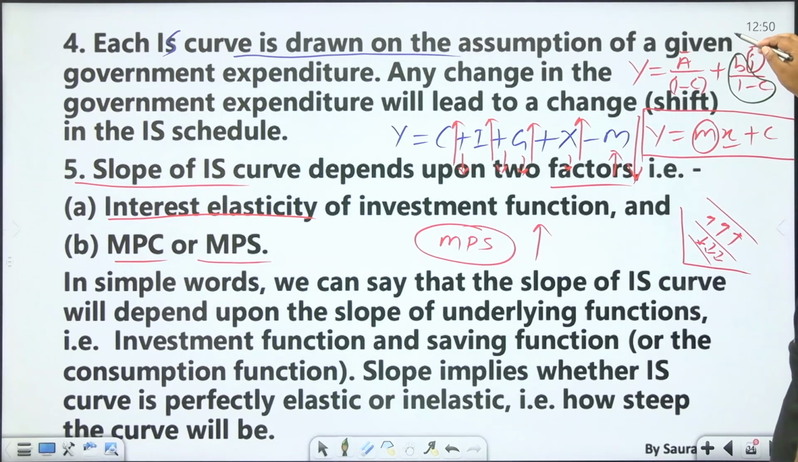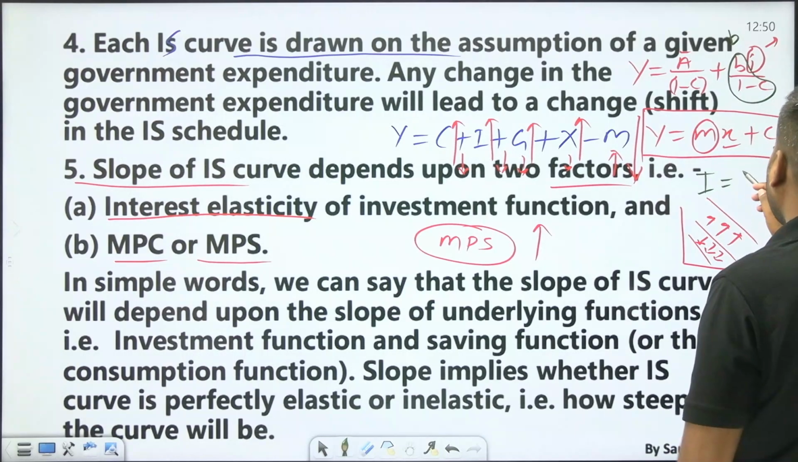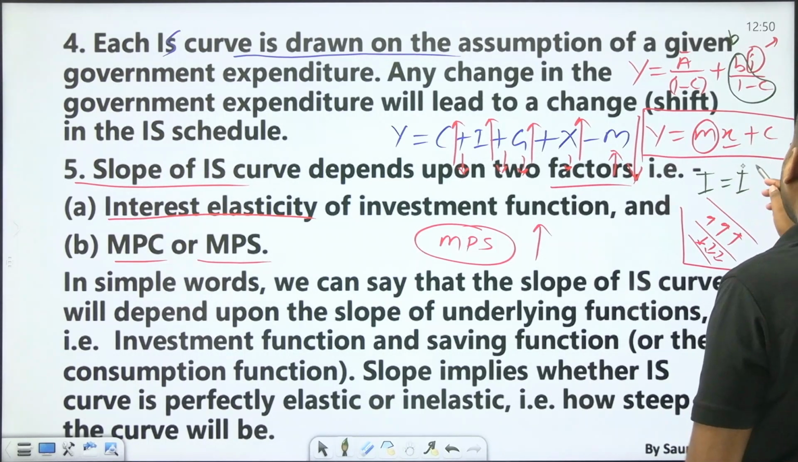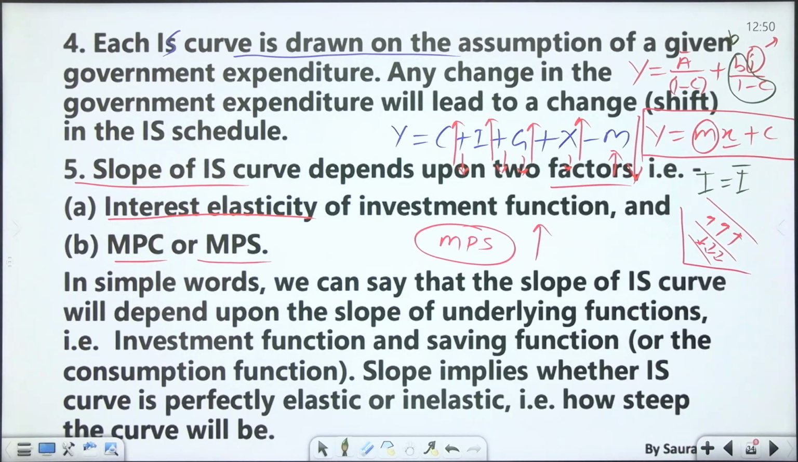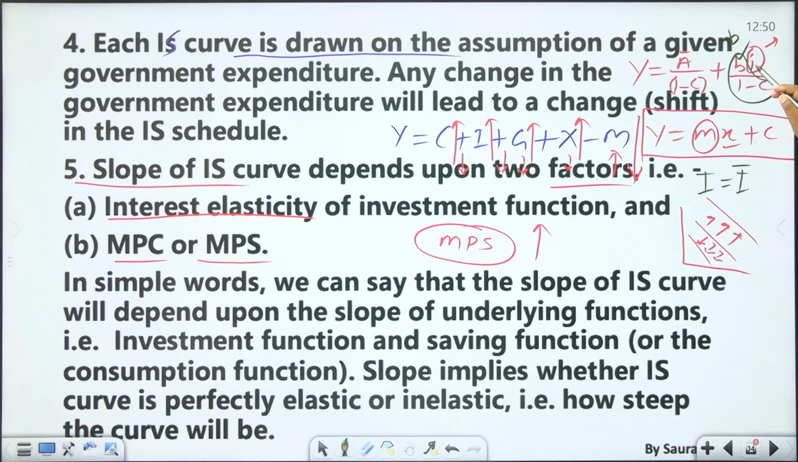When b is increasing, what is b? i is the rate of interest, so b is the slope of the investment line. If I is autonomous investment, as Keynes has given, then b is the slope of the investment line. So when the investment curve is steeper, the IS curve will be steeper. The more the value of b, the more this value will be.